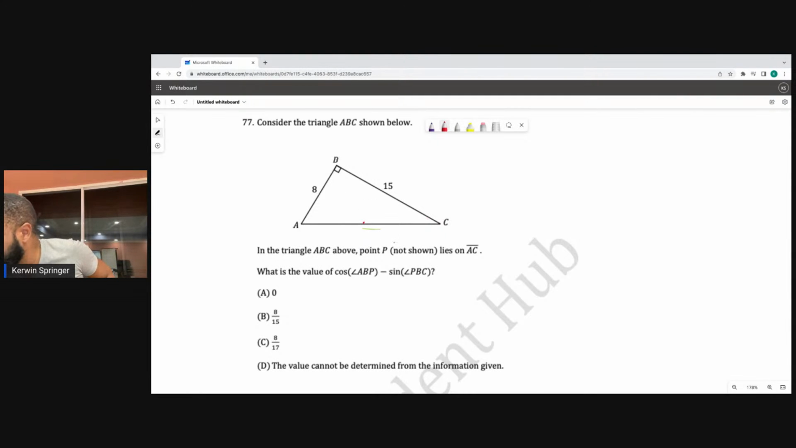In the triangle ABC above, point P, not shown, lies on AC. What's the value of the cos of ABP minus the sine of PBC? Wow. This requires a really strong understanding.